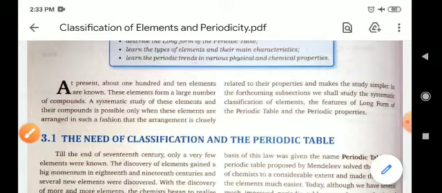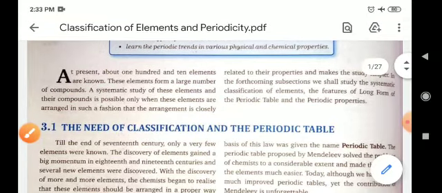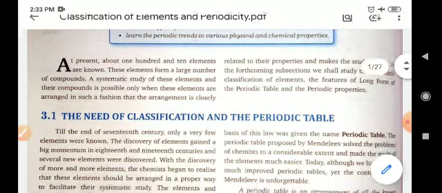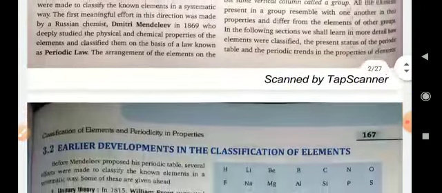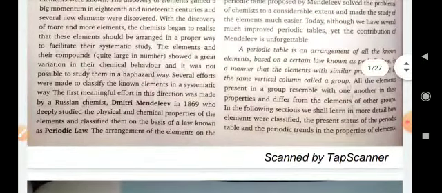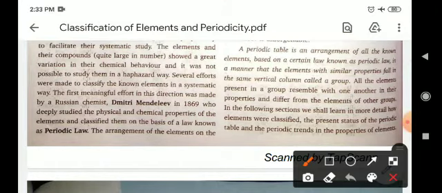So we need the periodic table to study the physical and chemical properties of the elements, in which all the elements are arranged according to their similar physical and chemical properties.